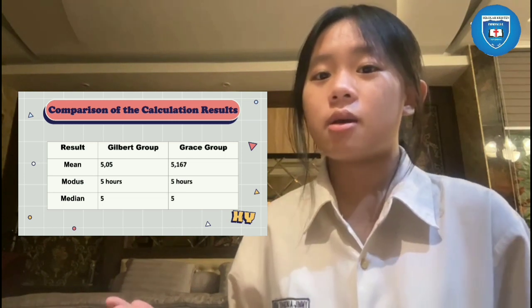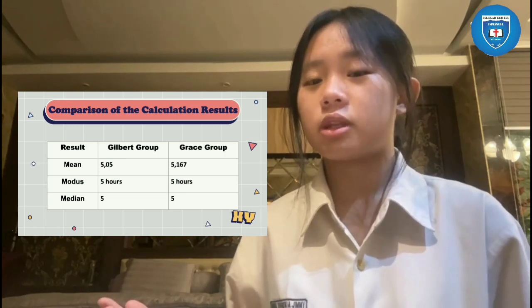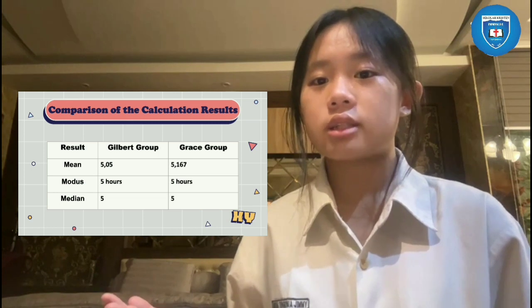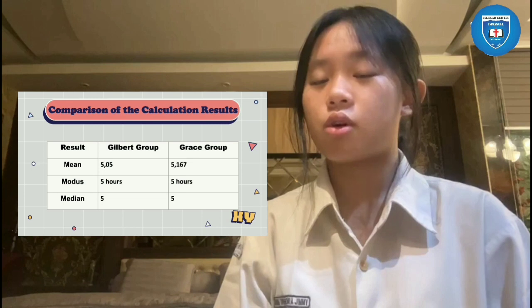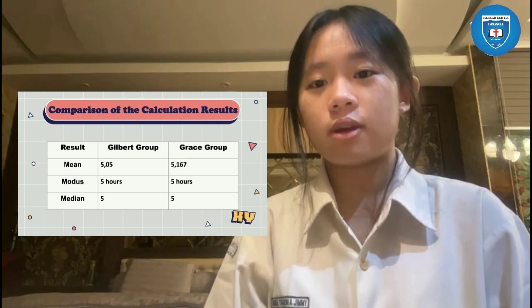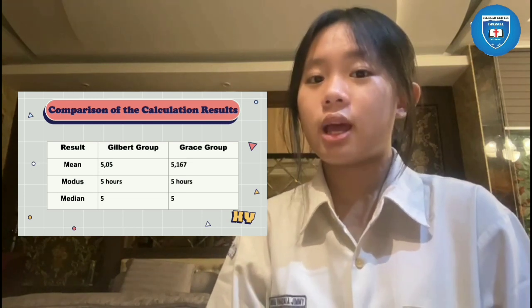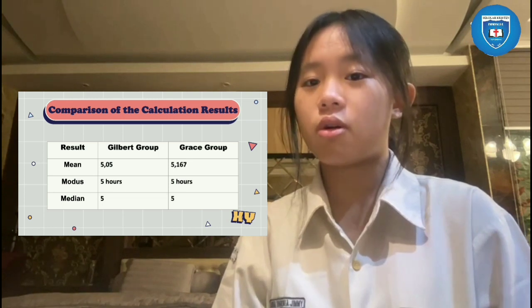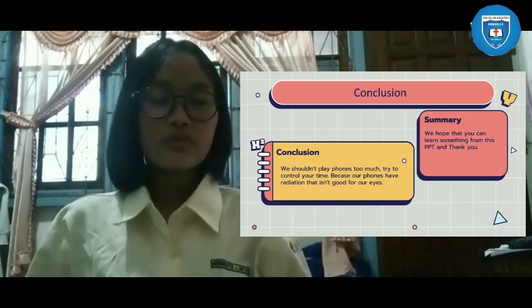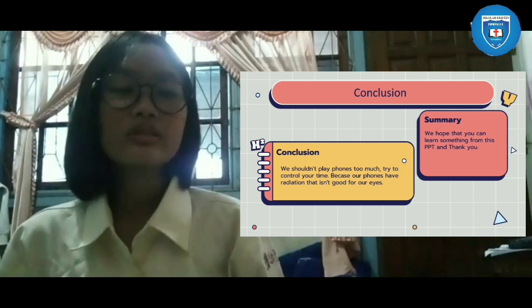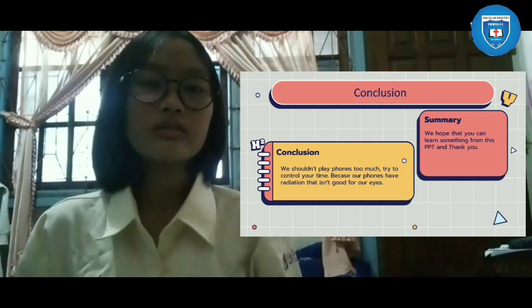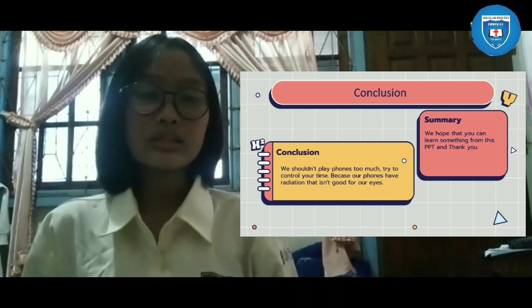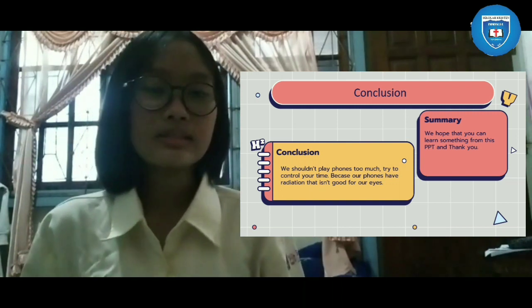For the mode, the two groups have the same value, namely 5 hours. For the median, both groups have the same value of 5. From this data, we conclude that we shouldn't play on our phones too much. Try to control your time because our phones have radiation that isn't good for our eyes.